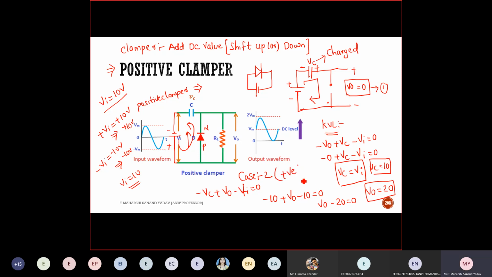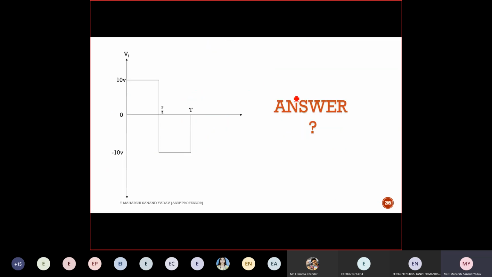Because case 2 is positive, whereas case number 1 is the negative half cycle. So if I want to draw the diagram here, it will look something like this. Here it will be plus 20 volt, and here it will be 0. Clear? Or any more doubts with this? Anyone?